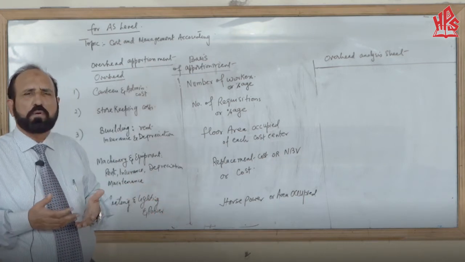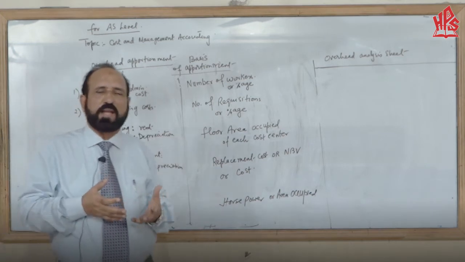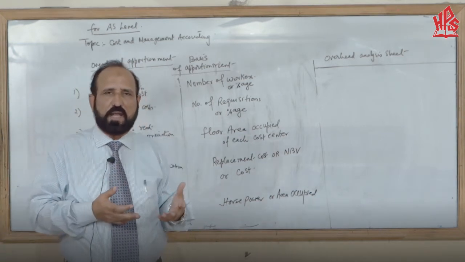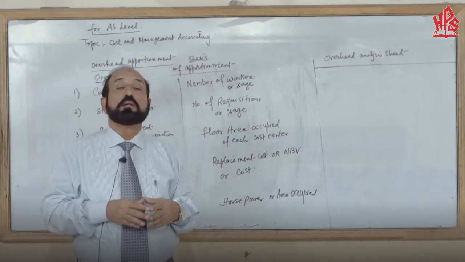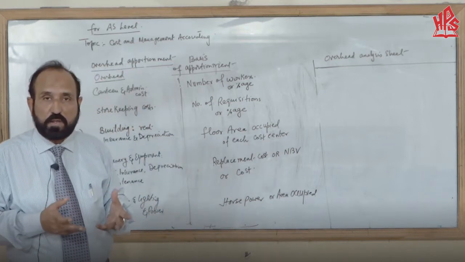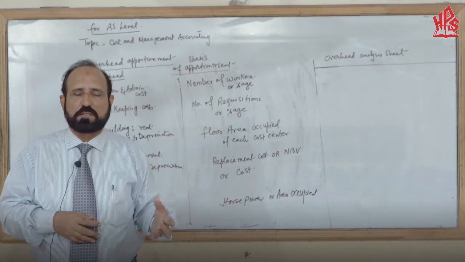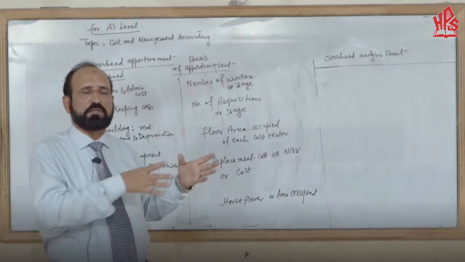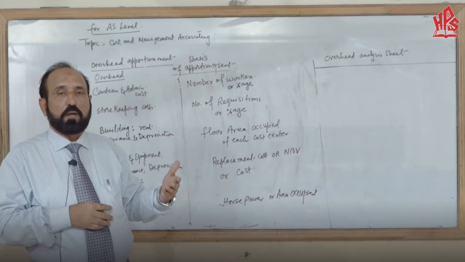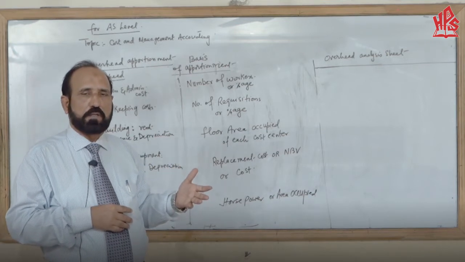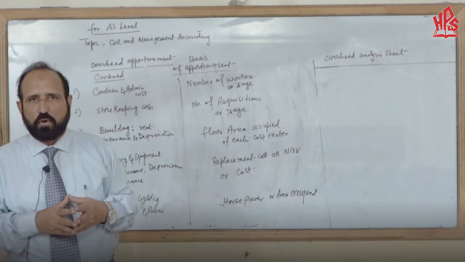But how can common overheads like insurance and rent be divided, apportioned, or allocated between the production department and the service department? Certain yardsticks are there, certain ways which we have to follow.